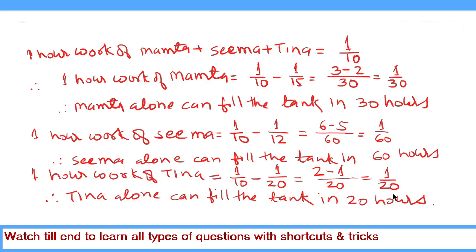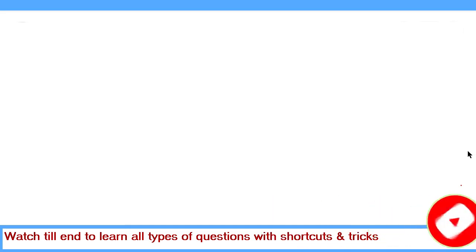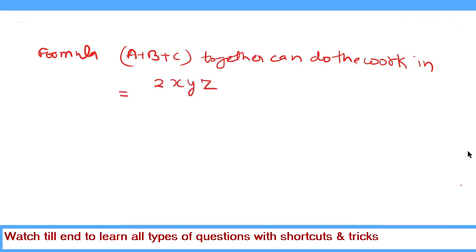This way, we can find out the time taken by Mamta, Seema or Tina independently or alone. They can do the work. We solved this question by the formula method, and our formula was: A plus B plus C together can do the work in 2xyz upon xy plus yz plus zx.